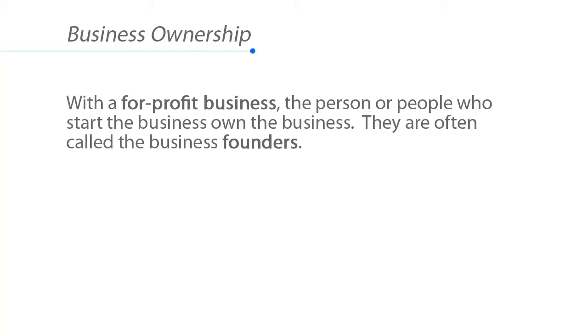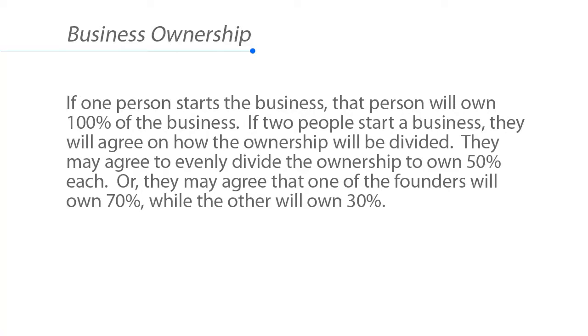With a for-profit business, the person or people who start the business own the business. They are often called the business founders. If one person starts the business, that person will own 100% of the business. If two people start a business, they will agree on how the ownership will be divided. They may agree to evenly divide the ownership to own 50% each, that's half each.